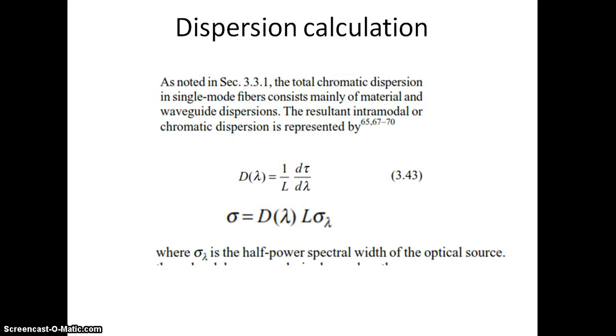And how to calculate the dispersion? D of lambda equal to 1 by L d tau by d lambda. Sigma equal to D of lambda L sigma lambda. Sigma lambda is called the spectral width. And this is the expression for the delay: tau equal to tau naught plus S naught by 8, lambda minus lambda naught square by lambda, the whole square. This is the expression, and a problem can be solved on this.